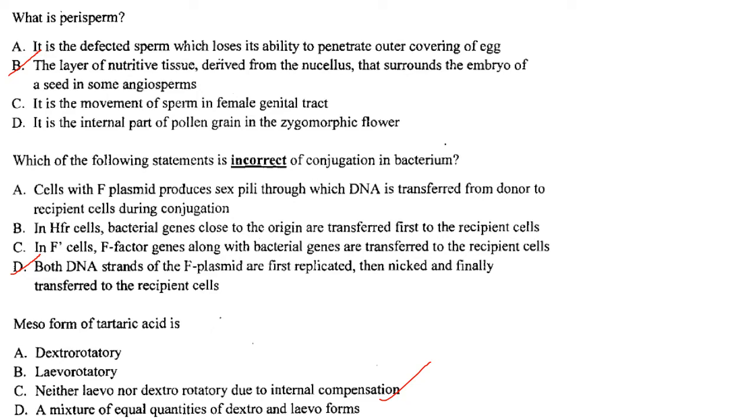Cells with F plasmid produce sex pili through which DNA is transferred from donor to the recipient cell during conjugation. That is correct. Then in Hfr cells, bacterial genes close to the origin are transferred first to the recipient cell. That is also correct. Then in F prime cells, the F factor genes along with bacterial genes are transferred to the recipient cell. That is also correct.